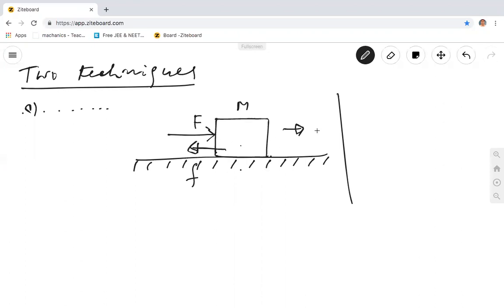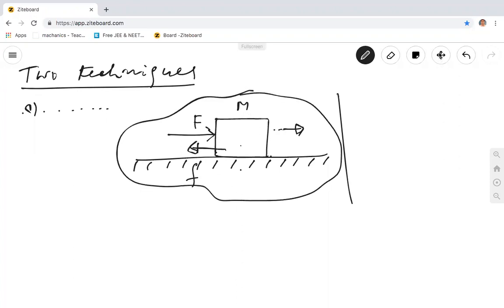Forward. Because had there been no friction, the body would move forward. Friction force is opposed to that forward motion. Is that right? But first of all, you have to forget that there is friction and watch the tendency of the motion of the body. The friction force will be opposed to that tendency. I will give you many examples so that you understand.